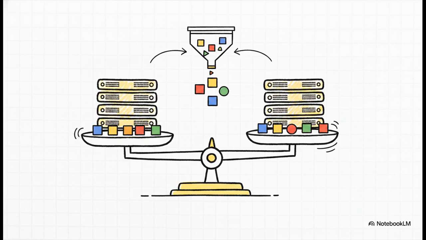Enter Kimi's Moon EMEP system. Moon EMEP guarantees perfectly balanced expert execution. It dynamically plans redundant experts so that token loads are perfectly distributed across the hardware. No single GPU is overworked, and no GPU is sitting idle. It maintains absolute peak efficiency across the entire cluster.